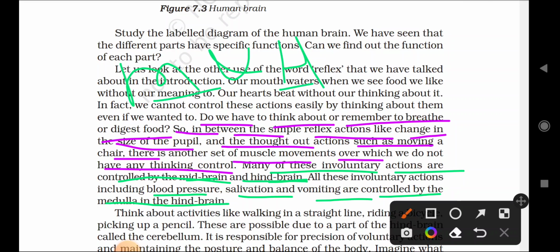And the next question: what is the function of the medulla in the hindbrain? You can write: blood pressure, salivation, and vomiting are controlled by the medulla in the hindbrain. This much you have to write. Very important, two or three questions come from this paragraph.